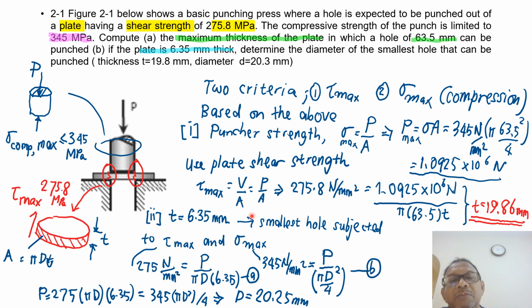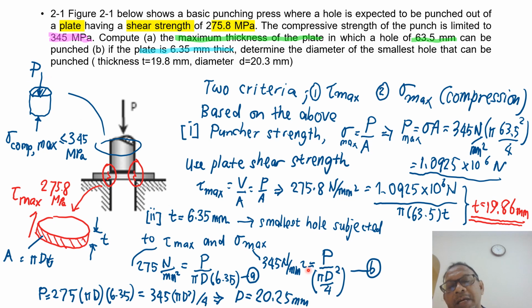First we have to calculate the force needed to punch a blank with t equals 6.35 mm. So I have here 275 megapascal, which is the shear strength of the plate, equals P divided by pi d t, with t equal to 6.35. This is one equation. The second equation is that the maximum stress that can be sustained by the punch is 345 megapascal, or Newton per millimeter square, and this is equivalent to P, the force applied, divided by the area of the punch.